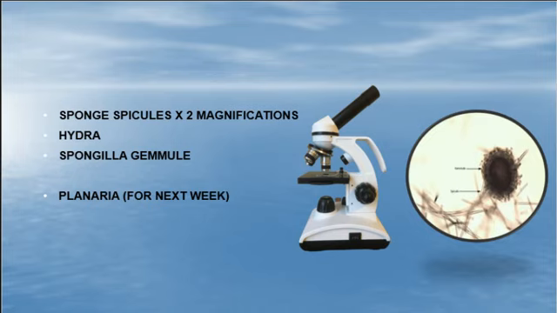Okay, so you want us to do the hydra? Yeah, in your book it says on page 97. It says spicules, it has two spots for it. And then the next page says hydra. It says jellyfish, but you're going to use a spongilla gemmule instead there. We're not drawing a jellyfish. Is that the hydra? Yeah, you'll be drawing that on page 98. Okay, that page is cool. Yep, I'm gonna use these.